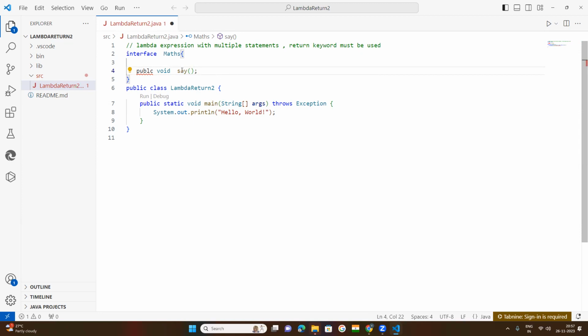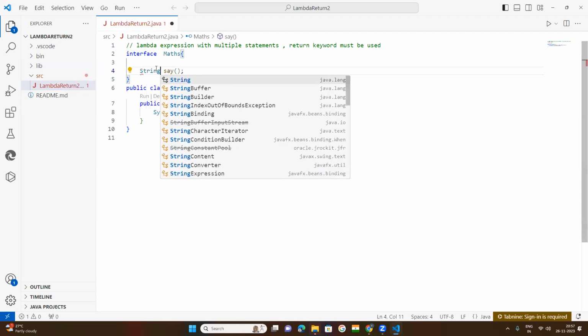Public is okay, it is up to you whether you want to keep it, since by default an abstract method is public. In place of void, which means it will not return anything, I want to get something returned, because a return keyword must be used with multiple statements in a lambda expression.